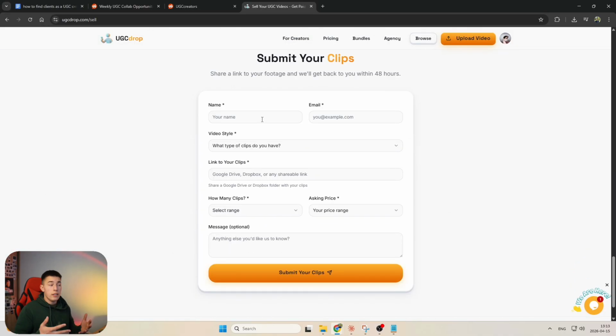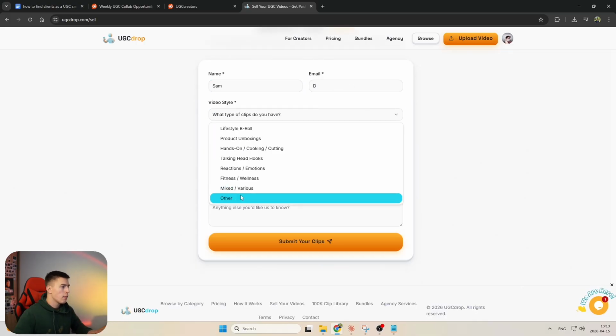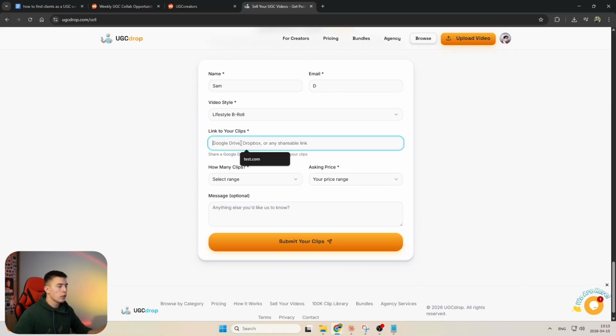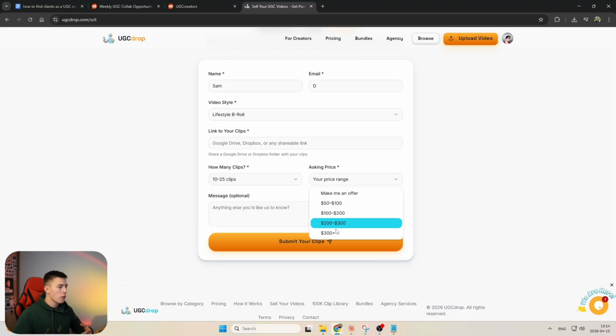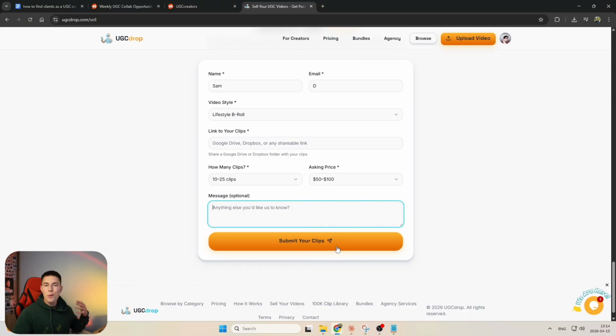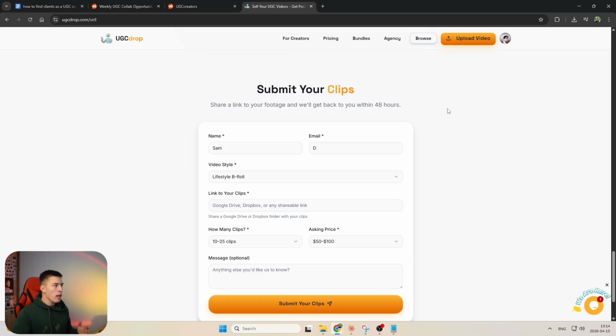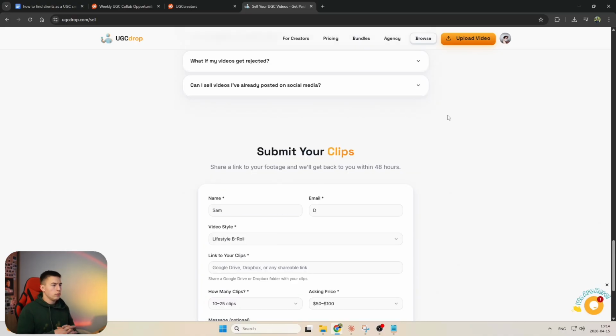All you do is fill in this form. For example, Sam, I have lifestyle B-roll, link to your clips. Make a simple sample of clips, upload it to a Google Drive. You can watermark it, doesn't matter. Select how many clips you have, select your pricing range, add a message, optional, and submit your clips. And that's it. After approval, you'll be paid right away, and you don't need to do any outreach, no back and forth with clients, no revisions, none of that.